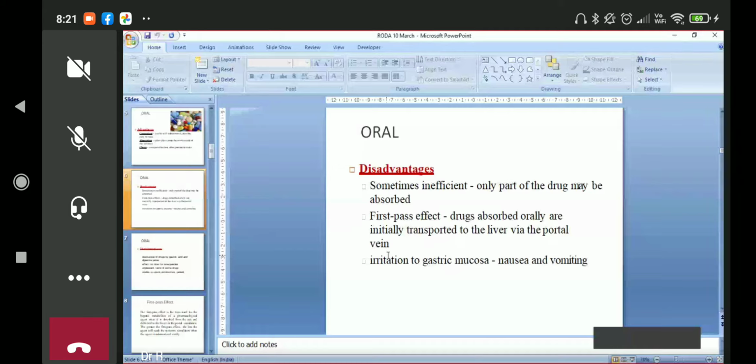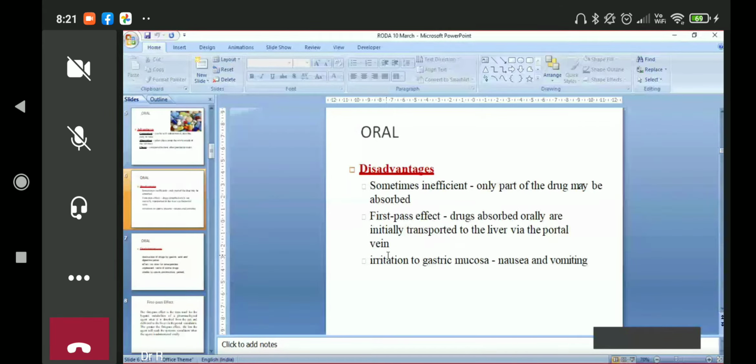So when we give orally, even if the drug is appropriately absorbed, some drugs undergo first pass metabolism. You will discuss first pass metabolism in detail. In a nutshell, I'll tell you. Suppose you take a medicine, and in anatomy you have studied absorption of food from the intestine. There is a portacaval anastomosis, you know there is a portacaval anastomosis. From the GIT, from the stomach, from the intestine, blood will go to the liver.